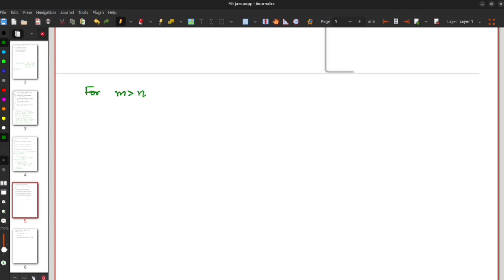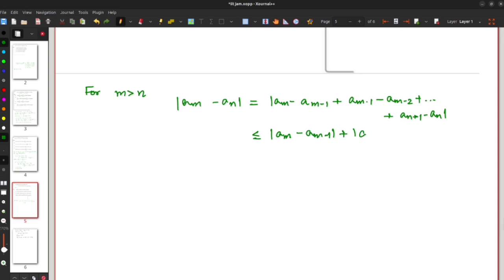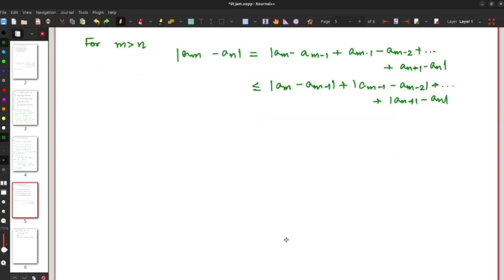For m greater than n, am minus an equal to am minus 1 plus am minus 1 minus am minus 2 plus dot dot dot plus an plus 1 minus an, which is less than or equal to, by triangle inequality, mod of am minus am minus 1 plus mod of am minus 1 minus am minus 2 plus dot dot dot plus mod of an plus 1 minus an.